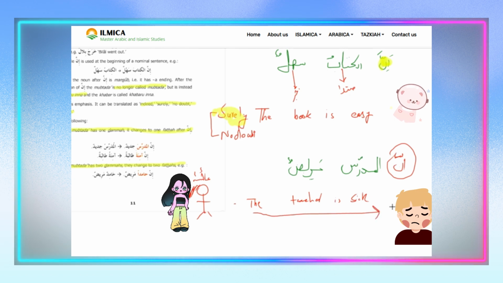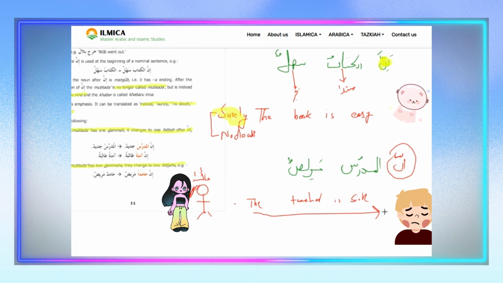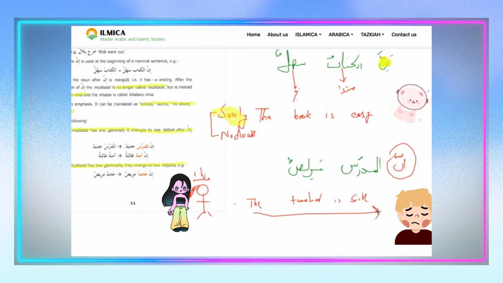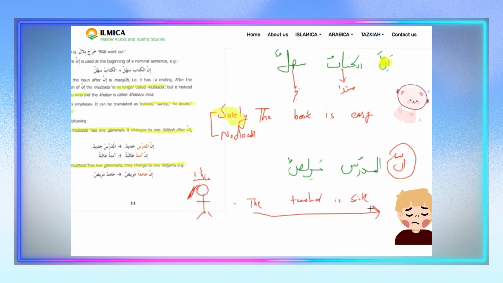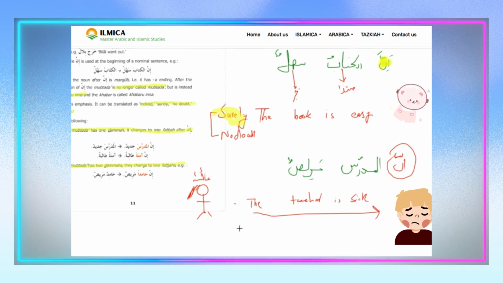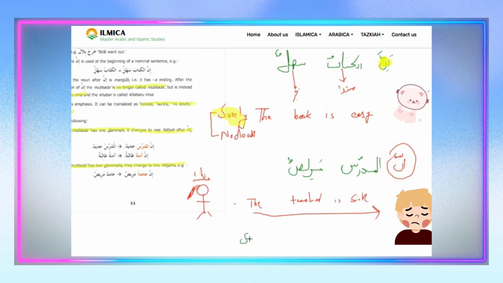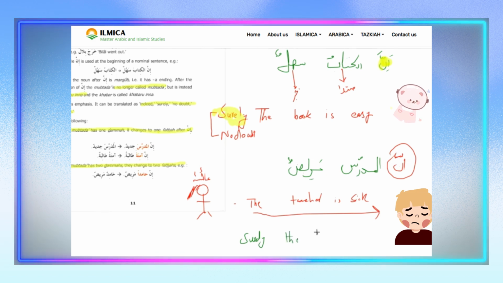You can doubt this, possibly, probably it is not a true statement. But if your friend says, surely the teacher is sick,